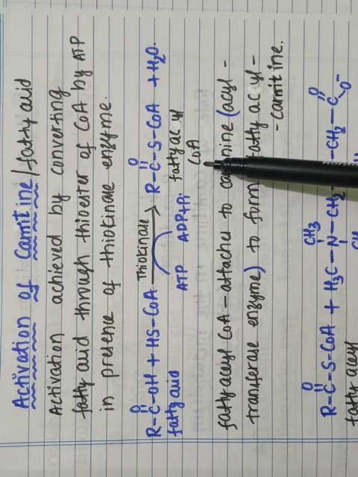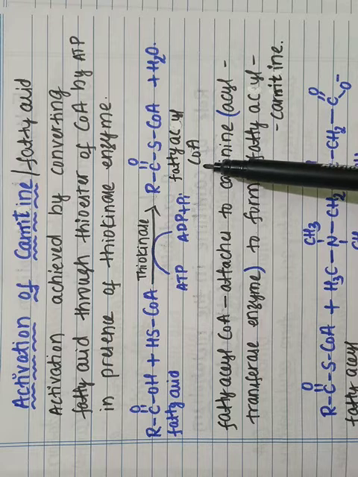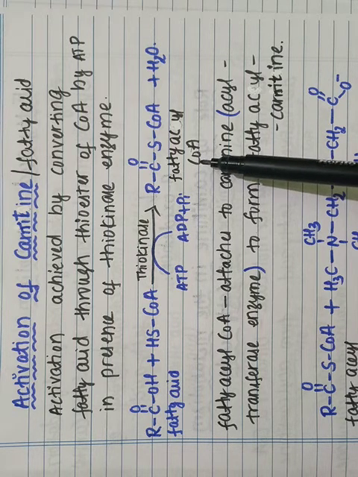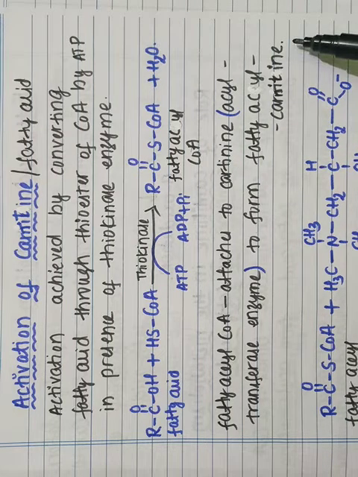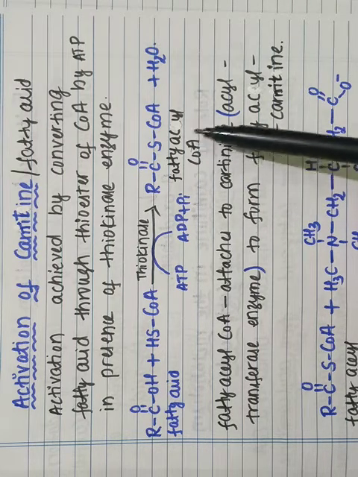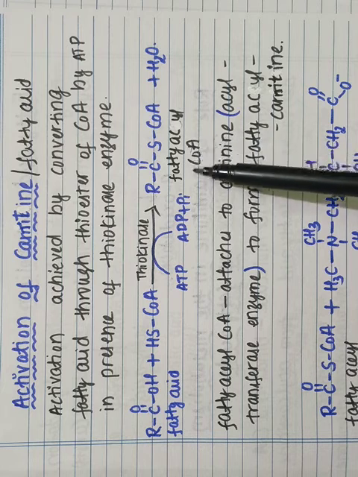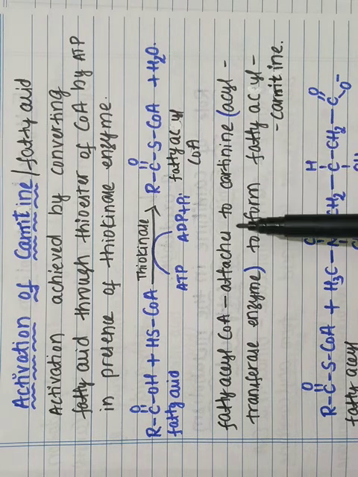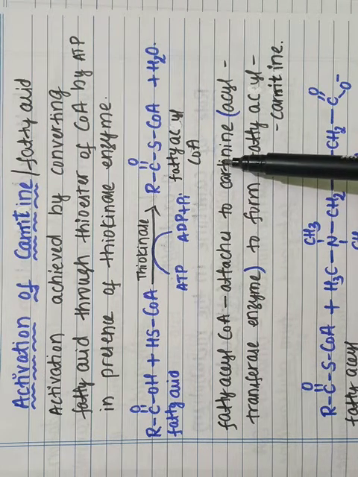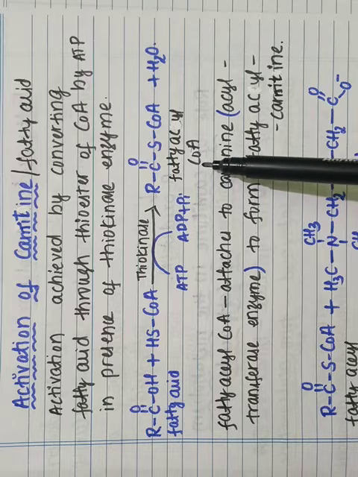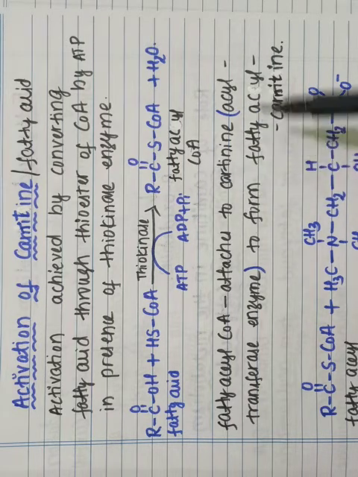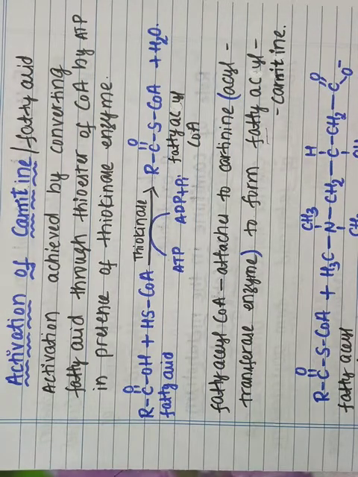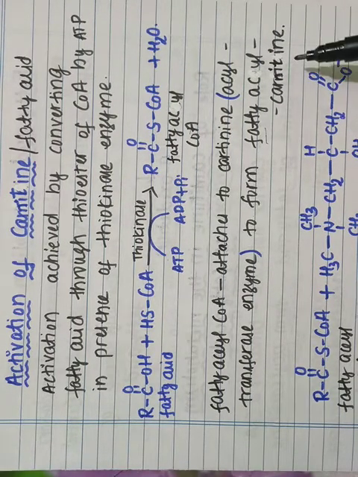Carnitine, in the presence of an enzyme called acyl transferase, forms fatty acyl carnitine. So this activated fatty acid, that is fatty acyl coenzyme A, will attach to the carnitine. When it attaches to the carnitine in the presence of acyl transferase enzyme, it will form fatty acyl carnitine. Fatty acyl carnitine is formed.